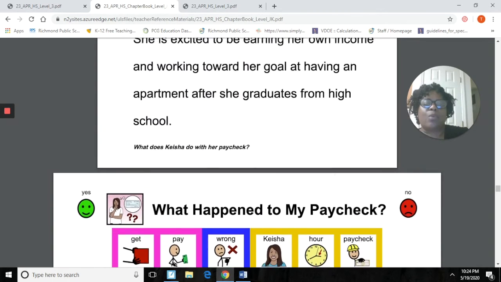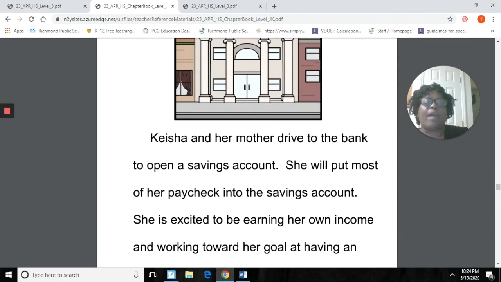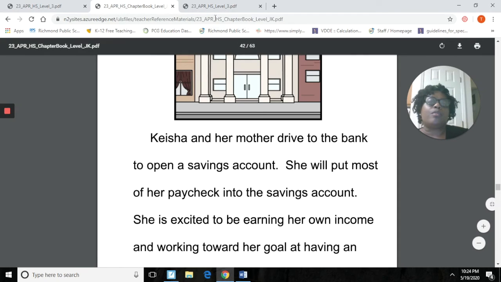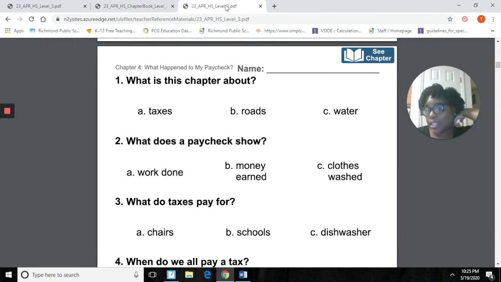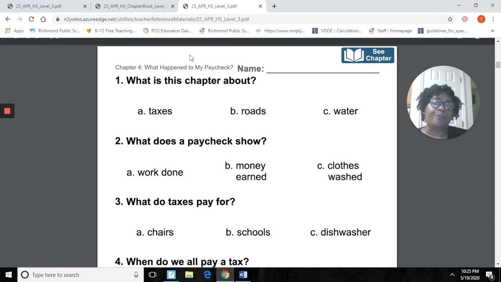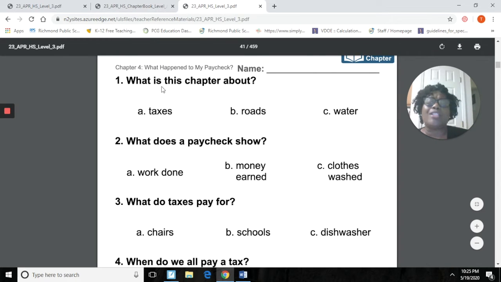All right. So I'll save our topic words for last because that can be an extra activity you can do later. We'll come back to that. So what we're going to move on to now is we're going to start answering questions about our story. Our first question says, what is this chapter about?